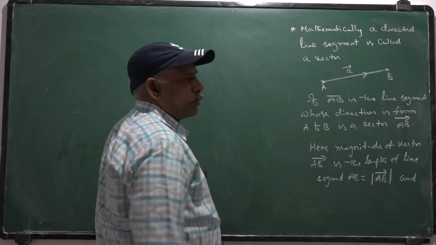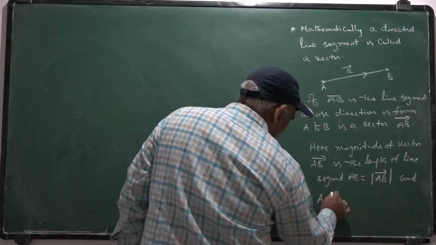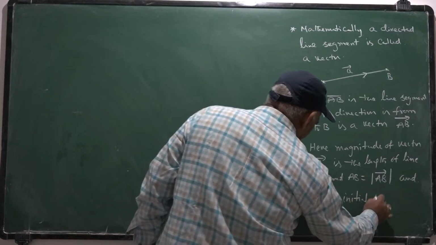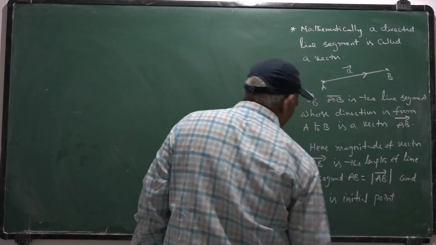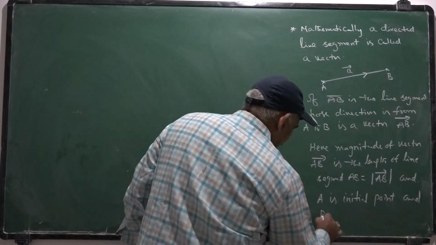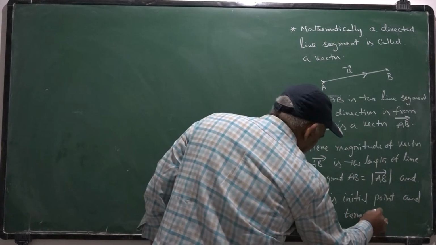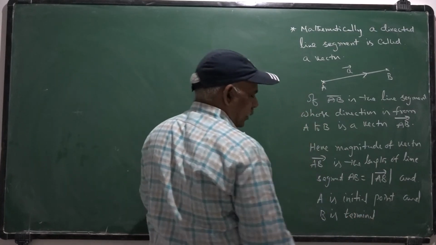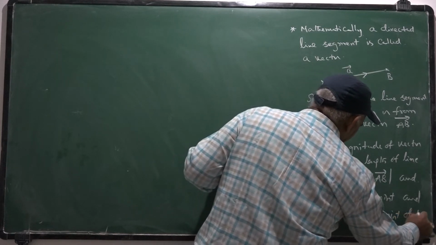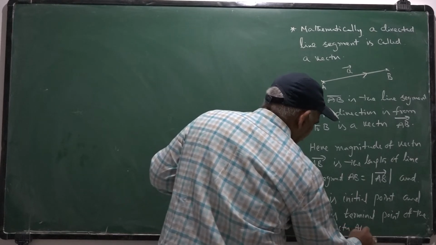The direction is from A to B, of course. The point A is the initial point and B is the terminal point, otherwise terminus, of the vector AB.